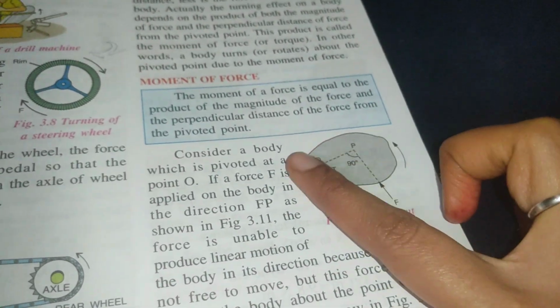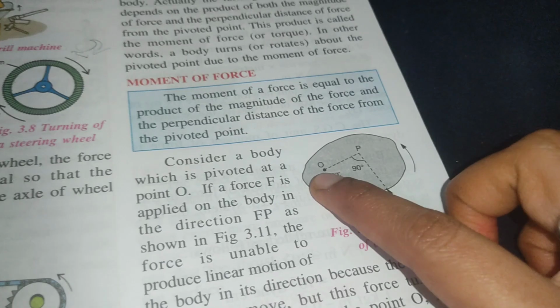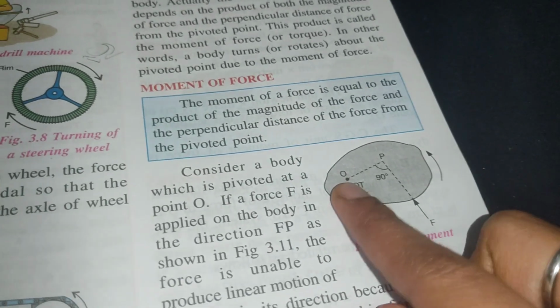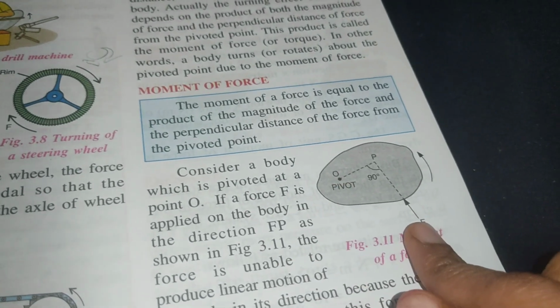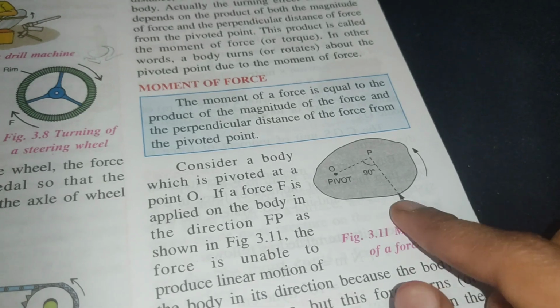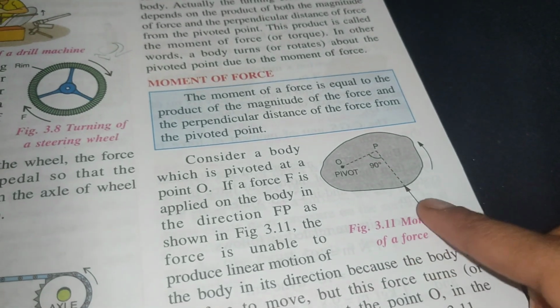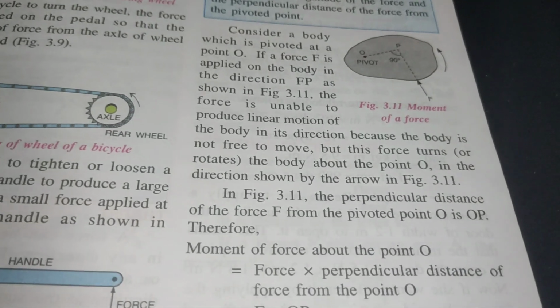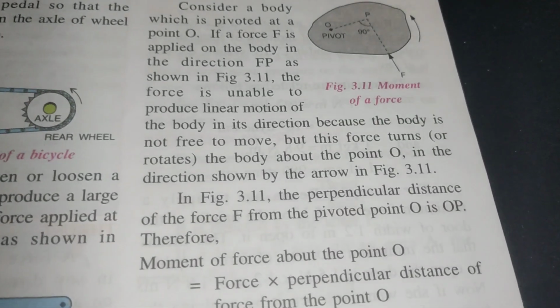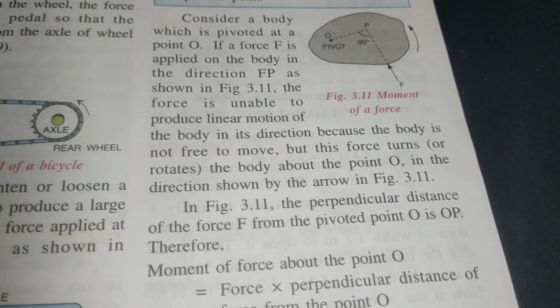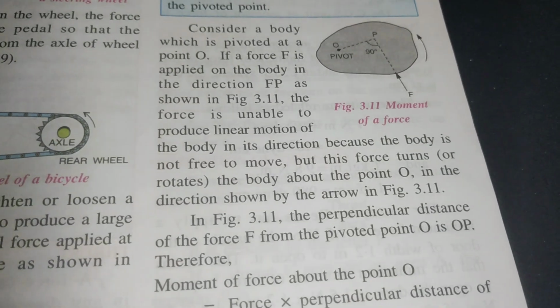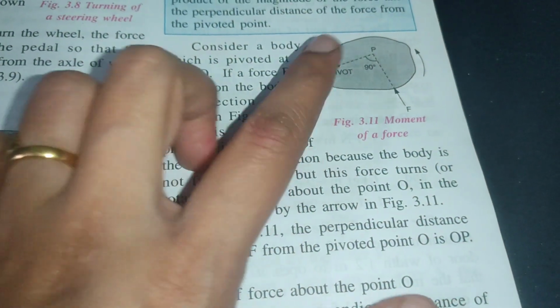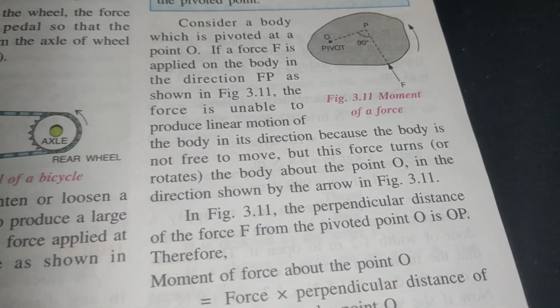Consider a body which is pivoted at point O. If a force F is applied on the body in the direction FP, the force is unable to produce linear motion of the body, because the body is not free to move. But this force turns the body about point O, as shown in the figure.